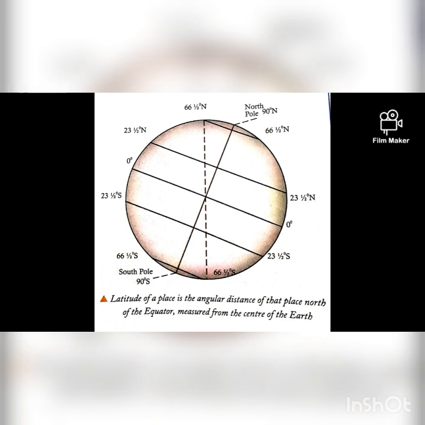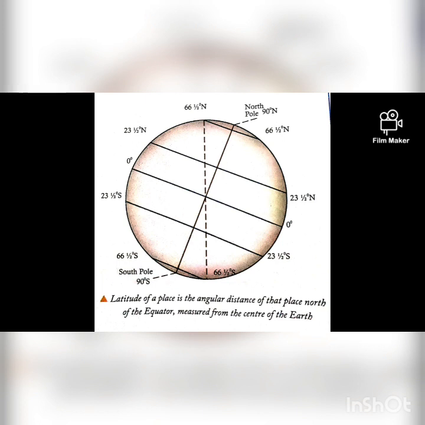The distance between 2 degrees of latitude is 111 kilometers. Each degree is divided into 60 minutes, and each minute is further divided into 60 seconds. So what we can understand is that the latitude lines are not equal in length, right?